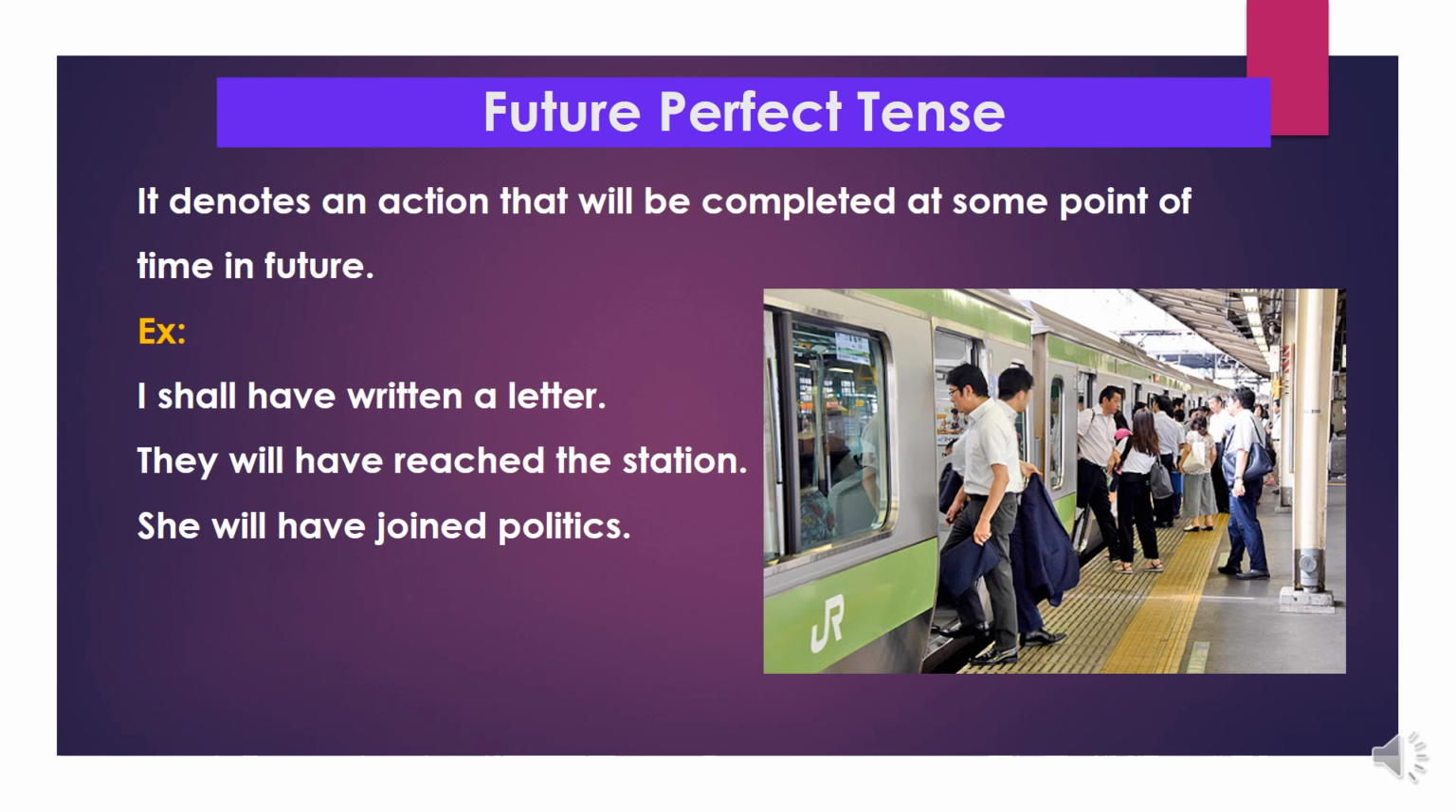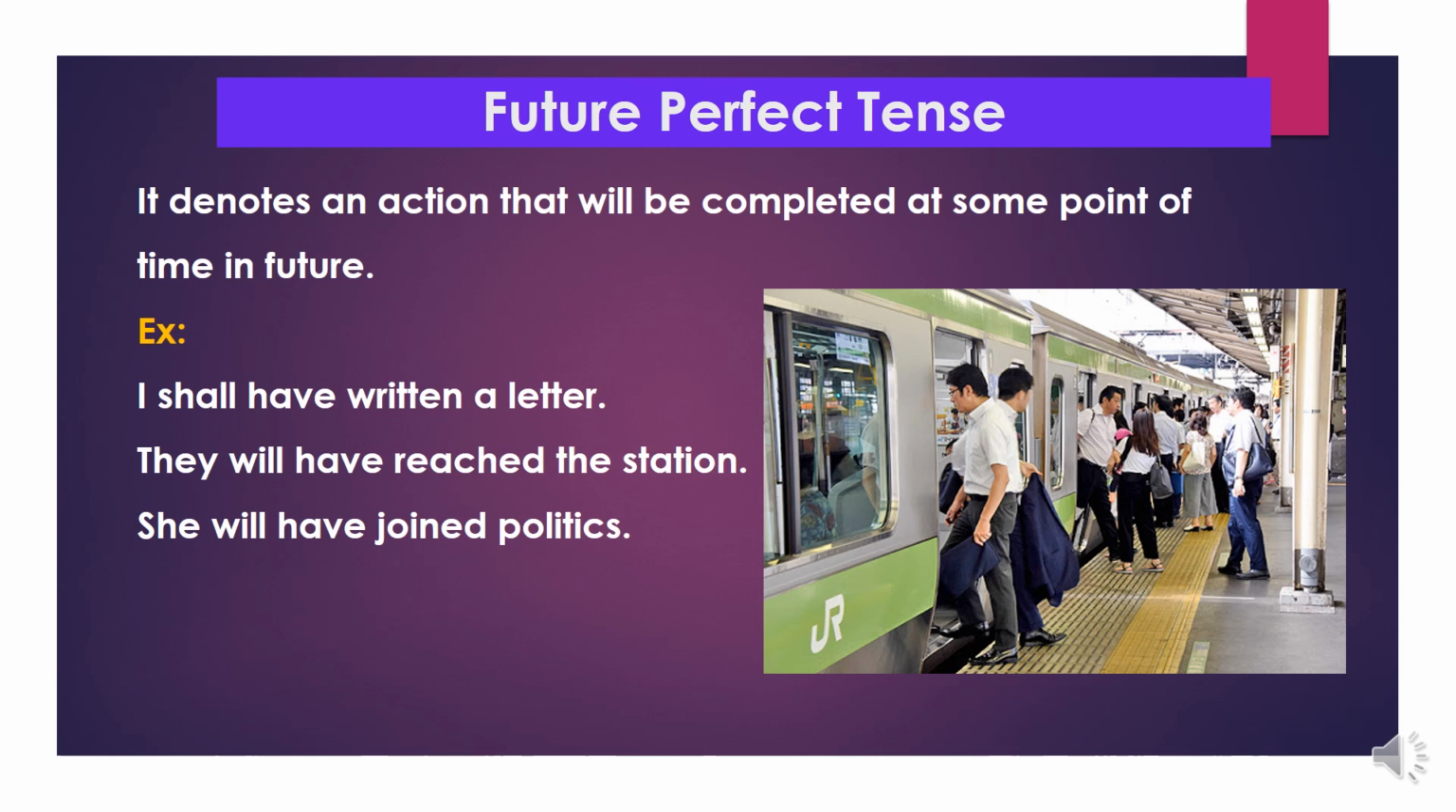I shall have written a letter. Here in this sentence, I is the subject and then we use the helping verb shall, have, then written is the V3 form of write, wrote, written, and a letter, it is object. They will have reached the station. Here subject plus will have V3, reached, and then object.